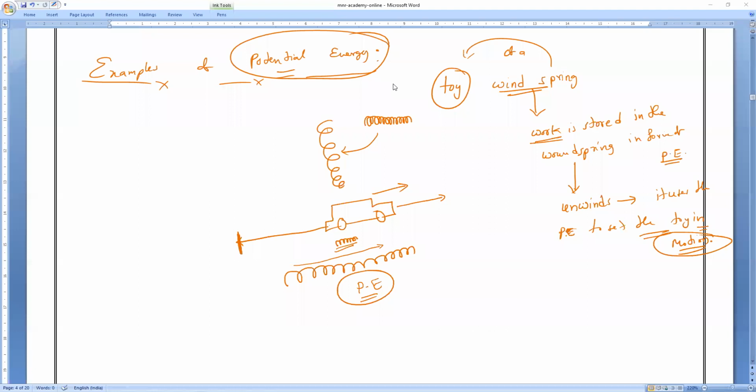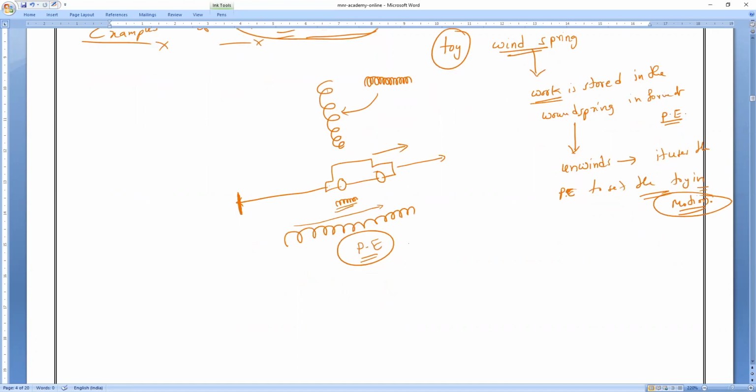Sir, then can we say potential energy makes a body move which is at rest? No, when a body is in motion, it is kinetic energy. The potential energy is converted into kinetic energy to make it move. That is the transformation of energy, Mari. Understood?